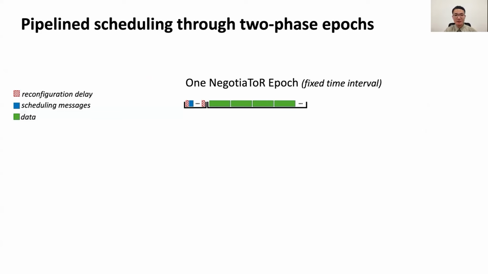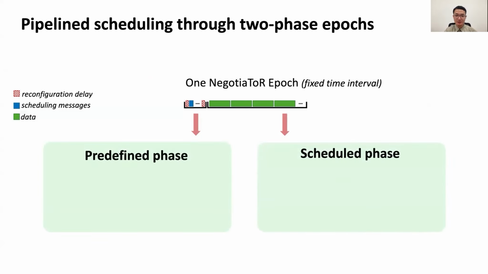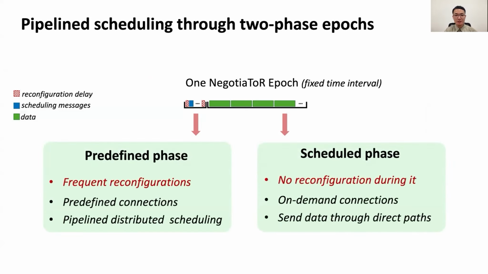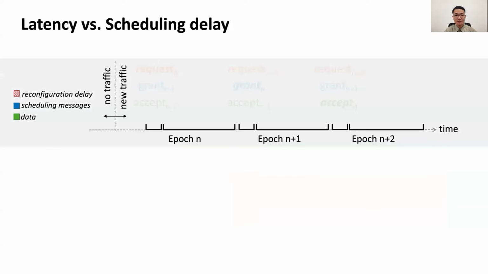Each epoch is a fixed time interval and is composed of 2 phases, the predefined phase and the scheduled phase. All reconfigurations happen in the predefined phase, establishing full mesh connectivity and supporting pipelined distributed scheduling. In one scheduled phase, the links stay fixed, establishing on-demand connections and sending data through one-hop paths. The pipeline scheduling design helps to fully utilize the links for high throughput.